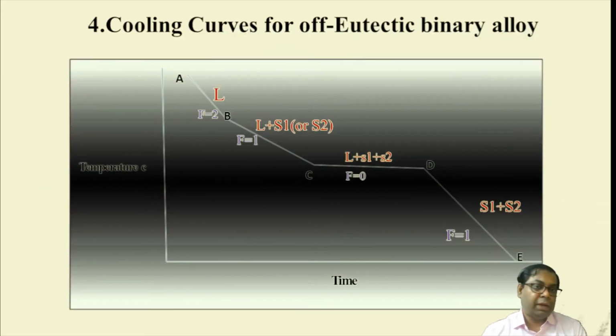Now the fourth one, it is a bit tricky, that is the cooling curve of eutectic binary alloy. From A to B it is pure liquid state, from B to C it is liquid plus either of the solid states S1 or S2, then C to D it is a constant temperature or isothermal conversion, that is L plus S1 plus S2, and from D to E, that is S1 plus S2.